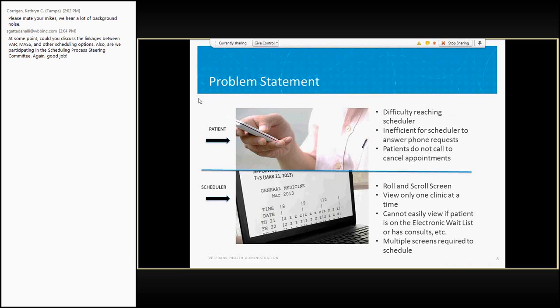The whole idea here is to fix a number of these issues: improve the ability for the veteran to request an appointment, improve the ability for the veteran to make an appointment himself, herself, and give a function to the schedulers that's easier for them to work with. Next slide.